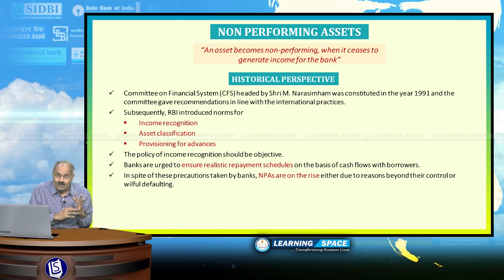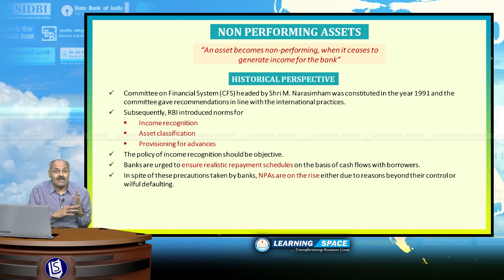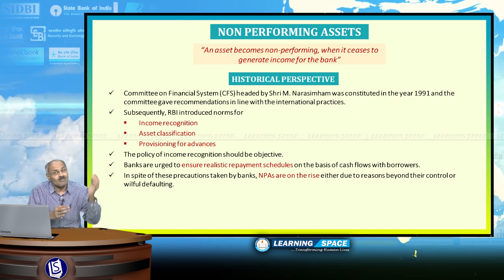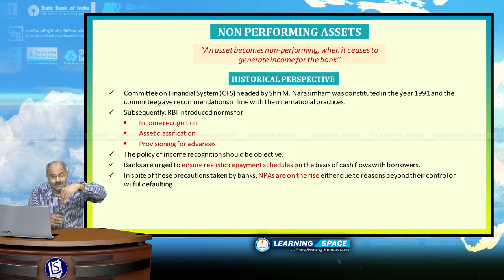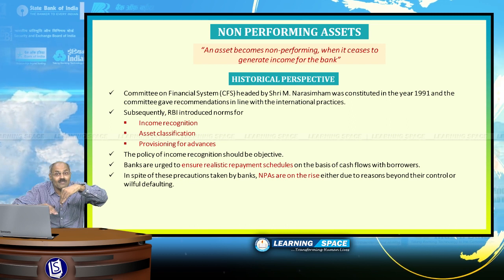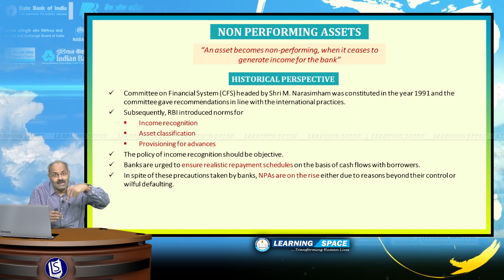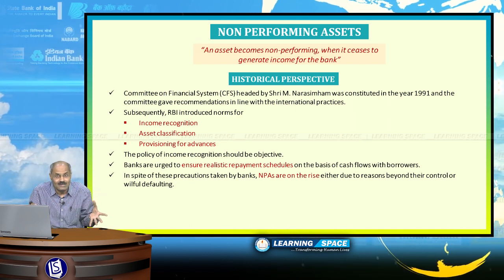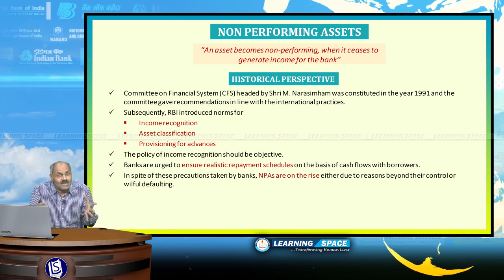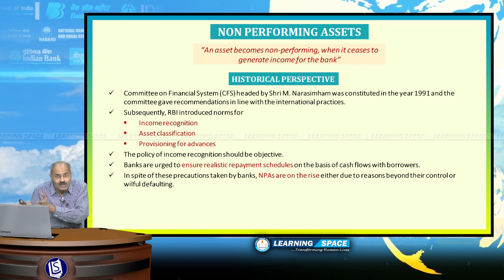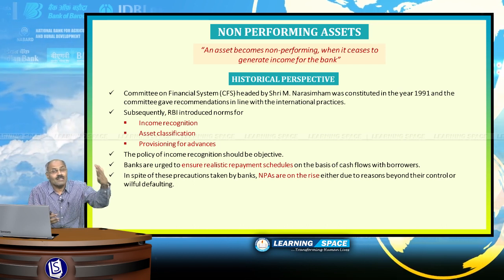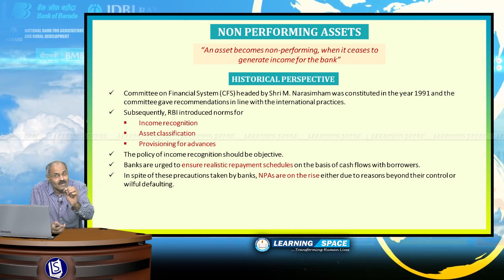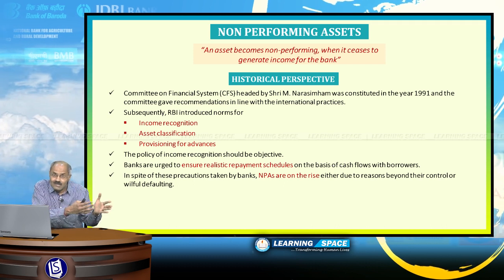Income recognition, that is recognizing the income. Second is asset classification, that means each and every loan is classified depending on the risk factor. Third one is provisioning for advances. Certain money is to be kept as provisioning for advances. These are the prudential norms in the banking system. These are being followed. Let us leave this discussion here.